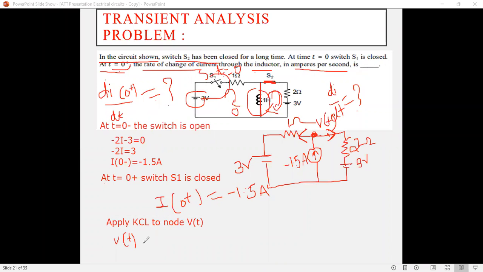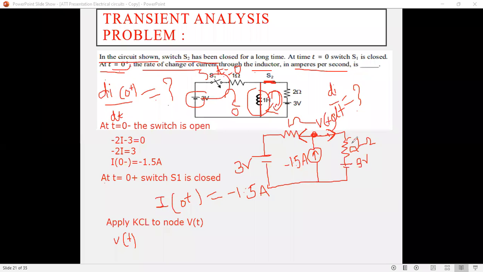Tell me the KCL equation. Here it is V of t. We want to determine the V of t voltage by applying KCL or nodal analysis. So just represent the current direction. Incoming current is equal to outgoing current, or all the current meeting at a junction point is equal to 0.